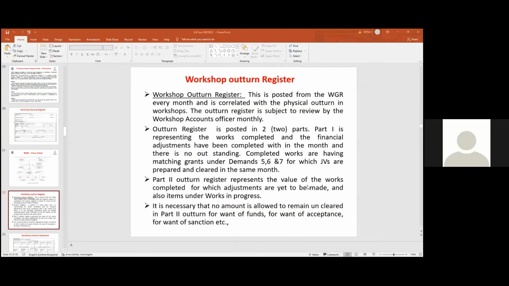So it is the responsibility of the accounts officer to see every month that part 1 is posted, part 2 is also posted, and review part 1 and part 2 for the purpose of outstanding amounts beyond permissible limits. In such a review, any item outstanding for want of funds, for want of acceptance, for want of sanction is a very serious irregularity, because unless there is a sanction, no work should be commenced in a workshop. That is about the workshop statement.